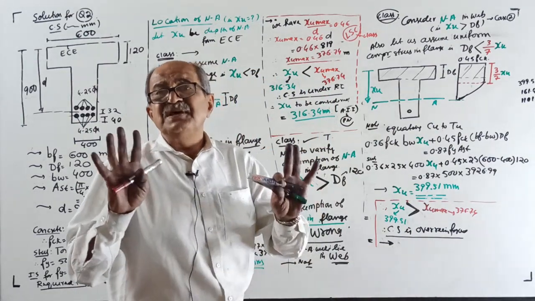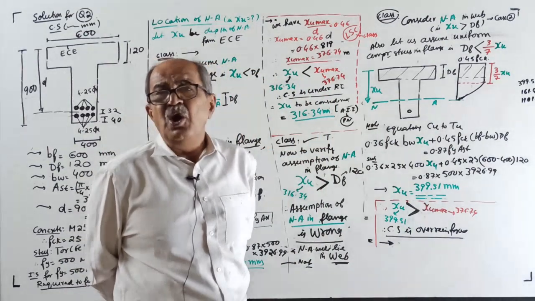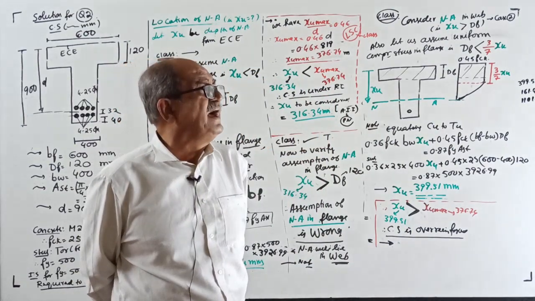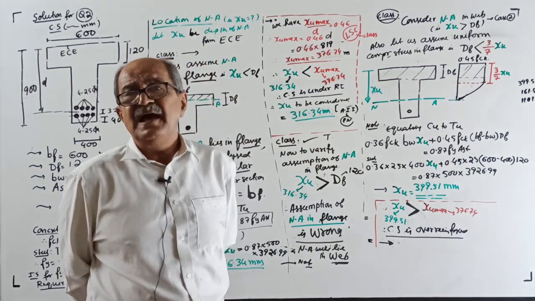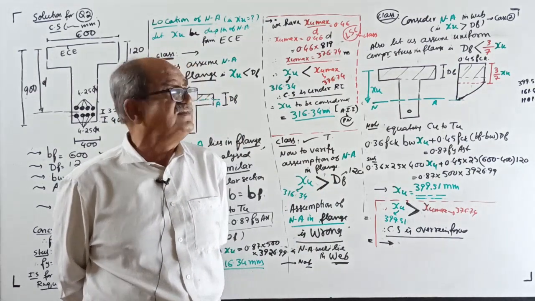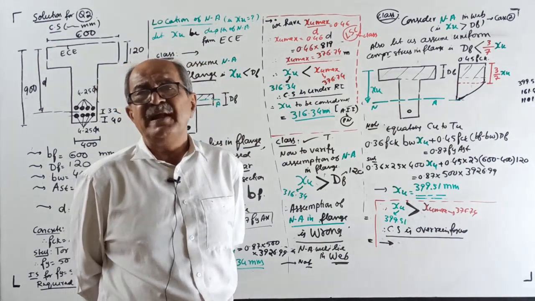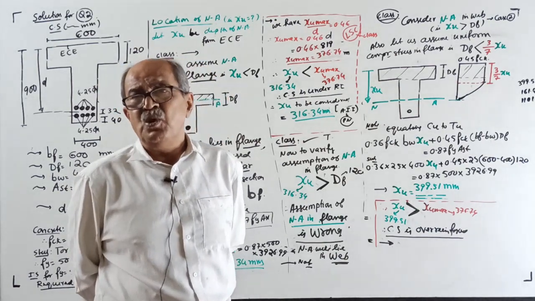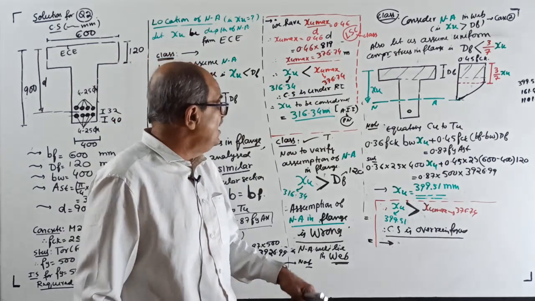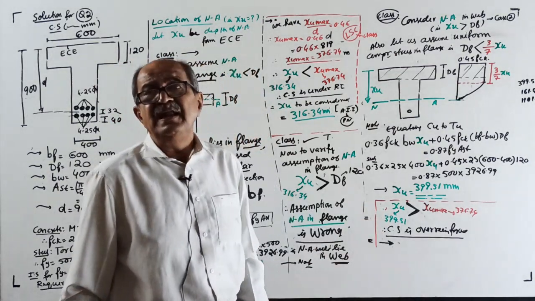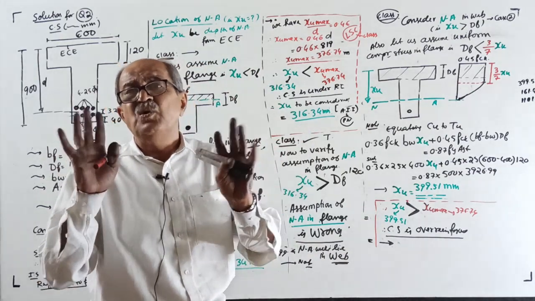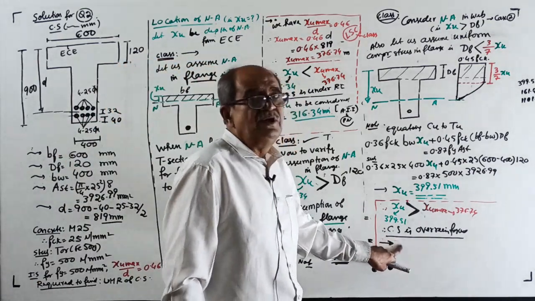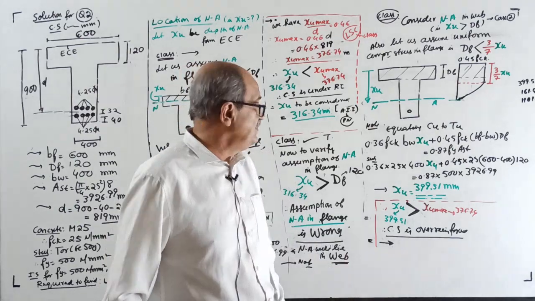First is personal note. We should not consider XU more than XU max. If XU comes less than XU max, take XU whatever you got as it is. If XU equal will never come. In case XU comes more than XU maximum, you should not consider XU calculated. You should take XU equal to XU max. Write a personal note.